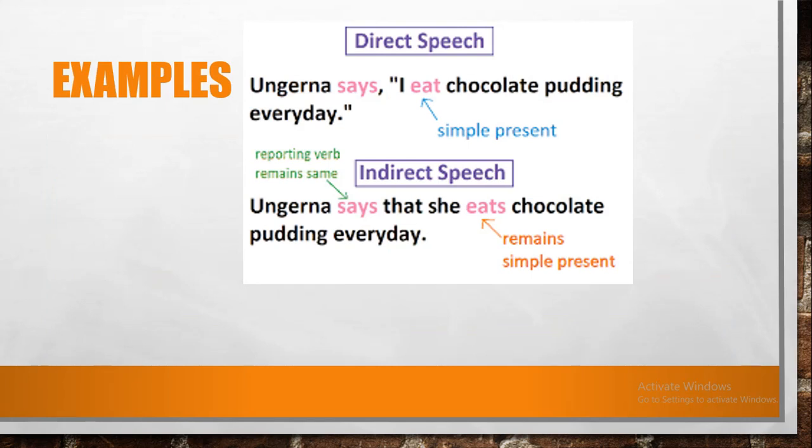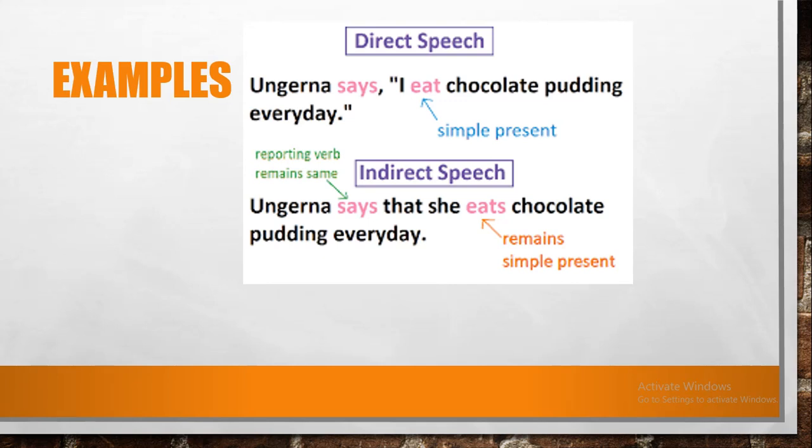Now let's see the examples. Ungerna says, "I eat chocolate pudding every day." Now this is direct speech, and we have to change it into indirect. You'll see that Ungerna says, now here the reporting speech remains the same as it is in present, that she eats. Now, as reporting speech was in present, that's why reported speech will also be in present.